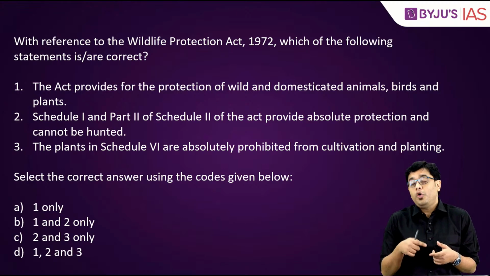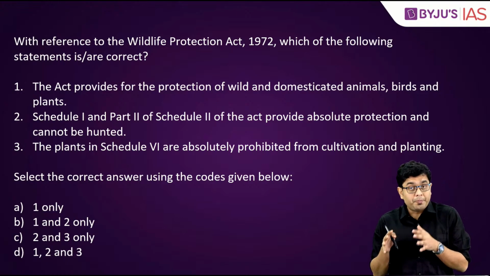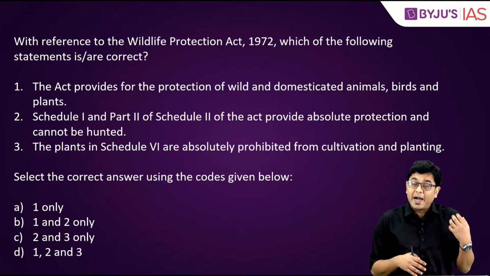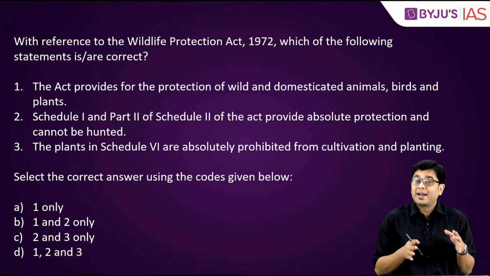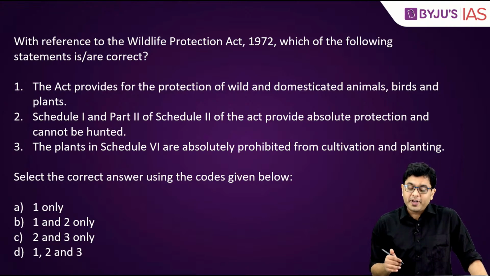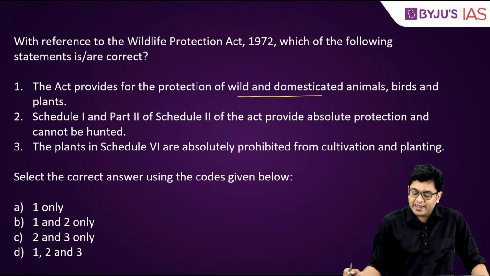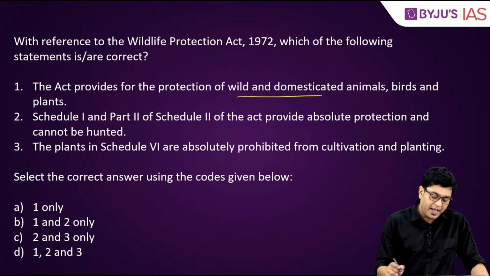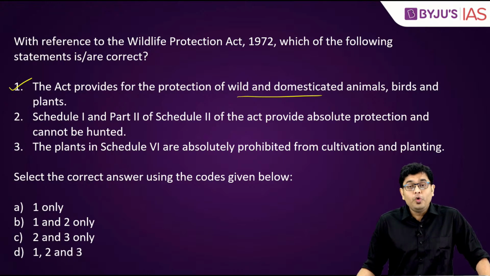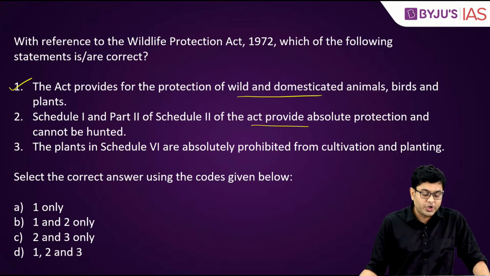So that is why you will always find questions probable from areas such as the Wildlife Protection Act, Biodiversity Act, Environment Act, etc. to be asked in the exam. The Act provides for protection of wild and domesticated animals, birds and plants. This is correct.